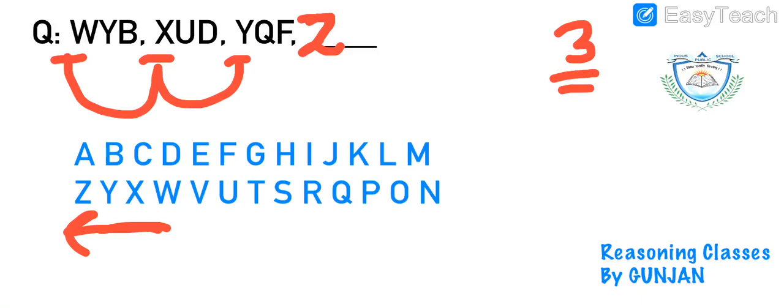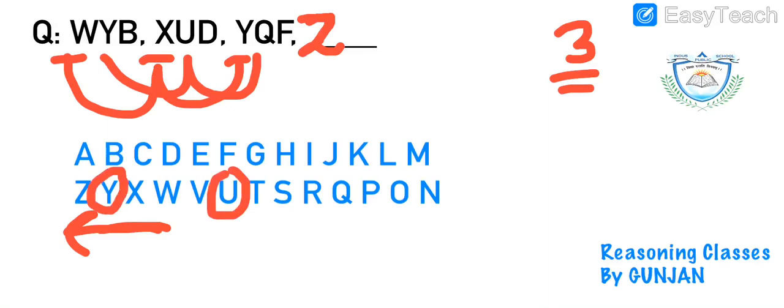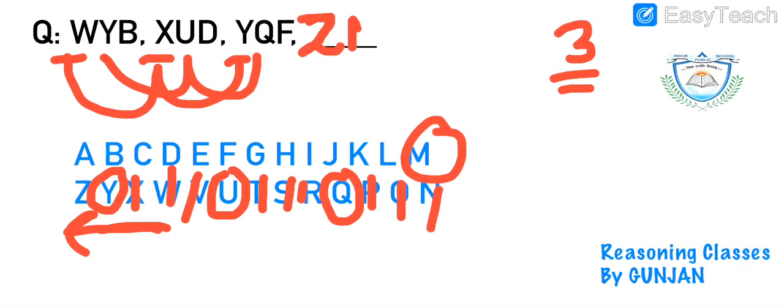Now moving ahead, Y, U, Q. If I can see, 3 alphabets are skipped, 3 are skipped, skip another 3. What will be the second alphabet? M, right?